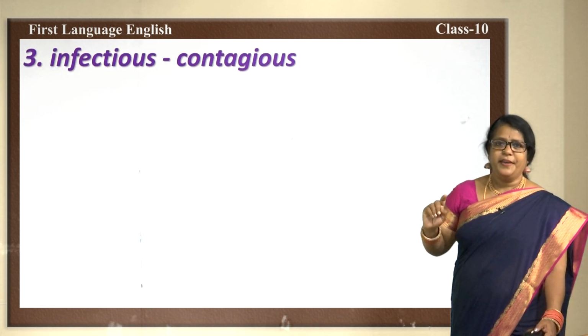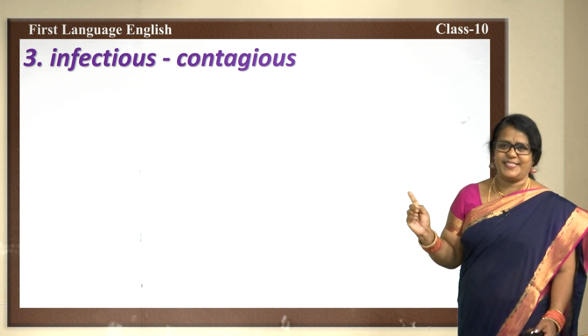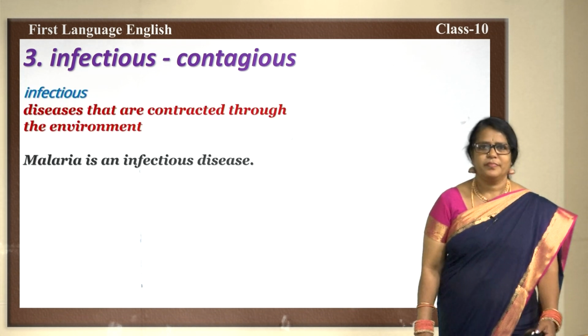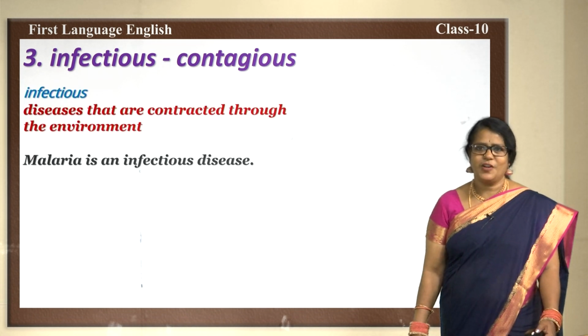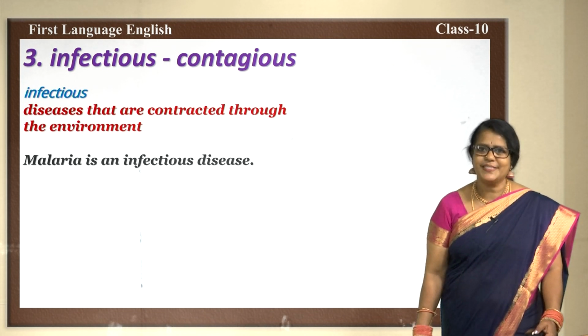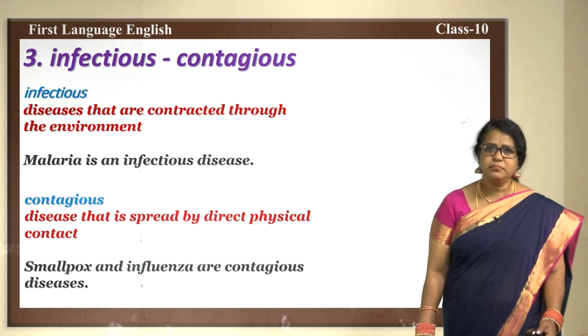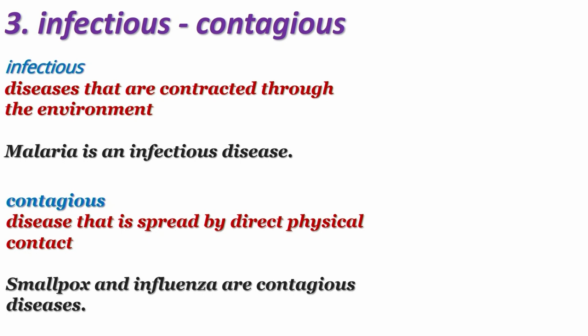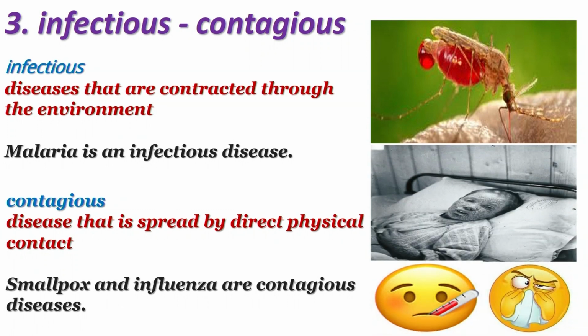Next pair, infectious and contagious. We have come across these words in the present pandemic also. Infectious, diseases that are contracted through the environment. Malaria is an infectious disease. Contagious, disease that is spread by direct physical contact. Smallpox and influenza are contagious diseases.